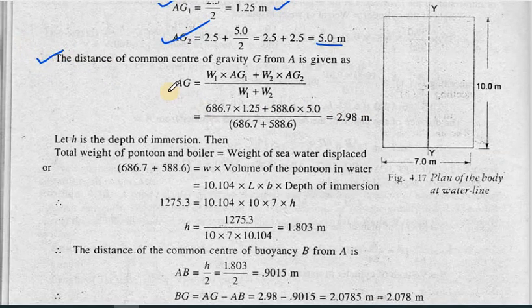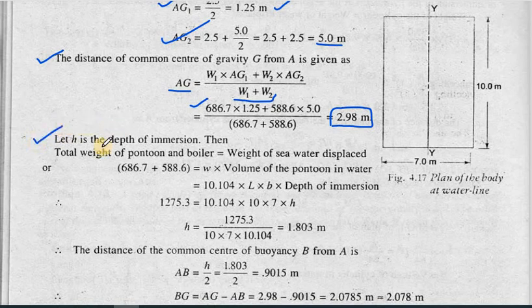Now for calculating AG, as I have told you, we have got the formula W1 into AG1 plus W2 into AG2 divided by W1 plus W2. So we have the weight of the first material, that is 686.7, into the first center of gravity value, 1.25, plus the second weight into the second center of gravity value, divided by the summation of both the weights. From here the value is coming out to be 2.98 meter.